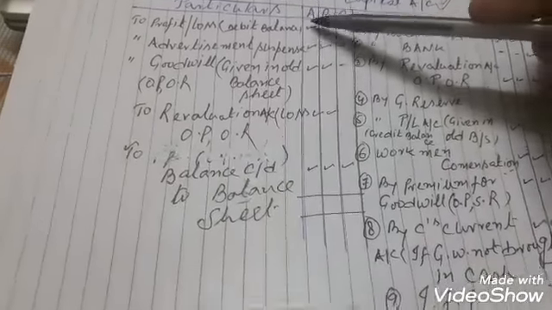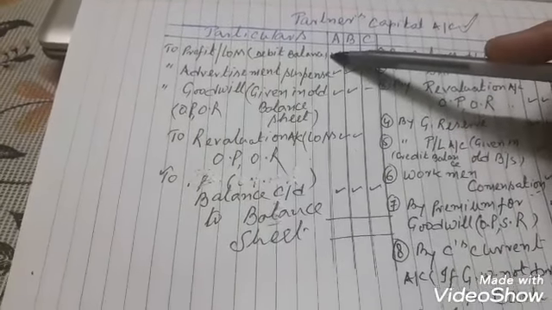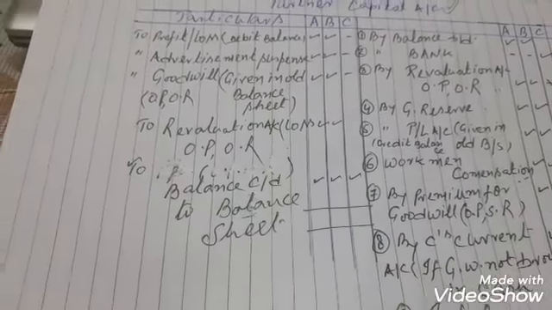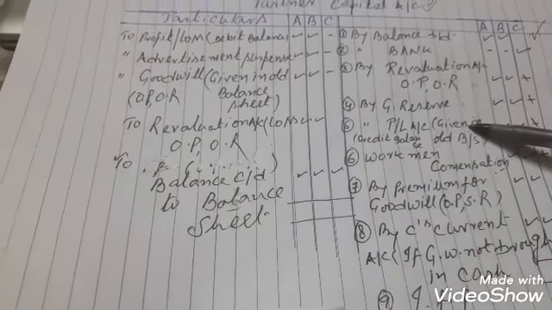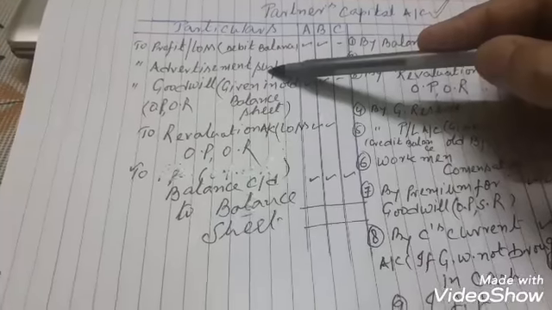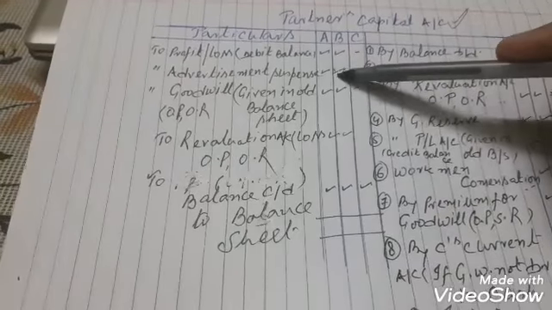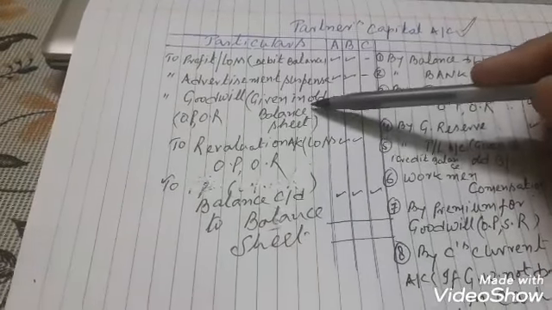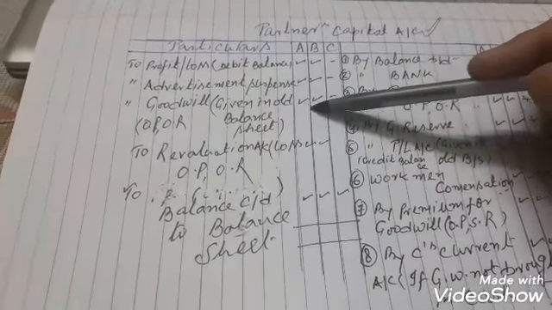Now we are coming to the debit side. If the profit and loss balance is given as debit, then it will be debited. If the profit and loss balance is given as credit, then it will be credited. So credit balance on the credit side, debit balance on the debit side. Then advertisement suspense account, shared by the old partners in the old ratio, as given in the old balance sheet. Goodwill given in the old balance sheet will be written off between the old partners in the old ratio.